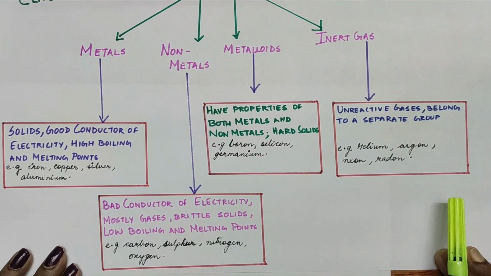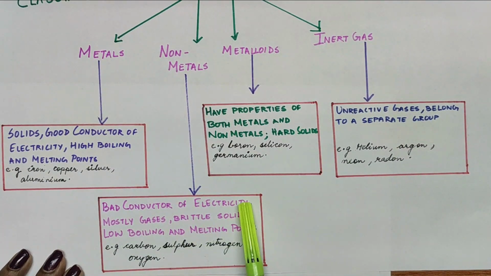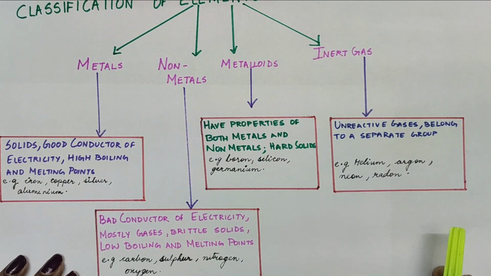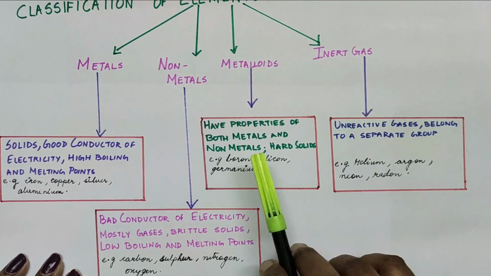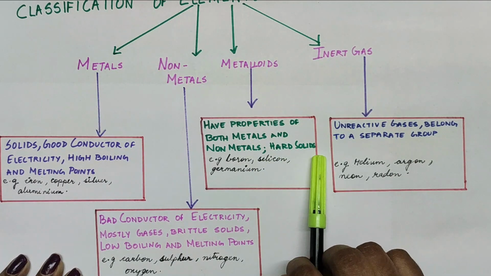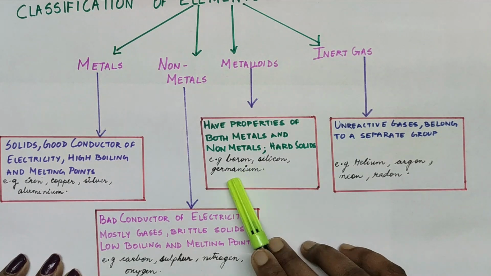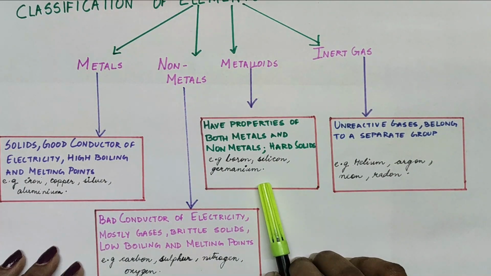Then comes the non-metals, which are bad conductors of electricity. They are mostly gases or brittle solids, and they have low melting and boiling points, like carbon, sulfur, nitrogen, and oxygen, and many others. And then metalloids. Metalloids are the substances or elements which have the properties of metals as well as non-metals, and they are generally hard solids which are mostly used as semiconductors, like boron, silicon, germanium, etc.